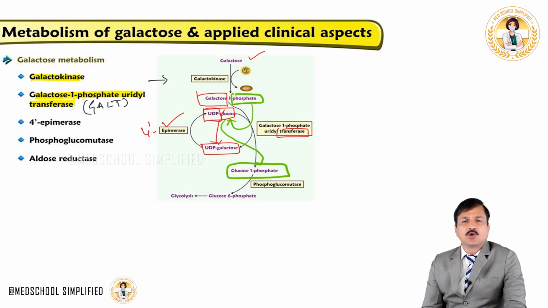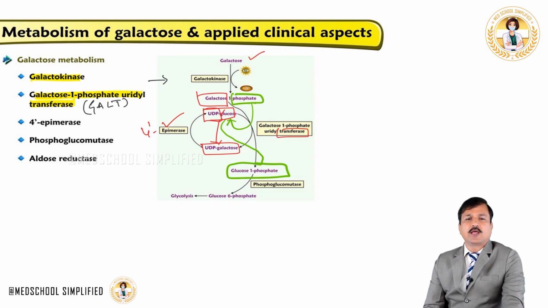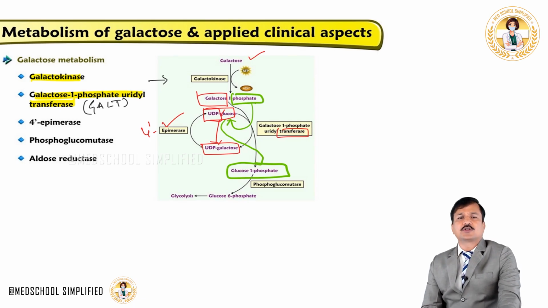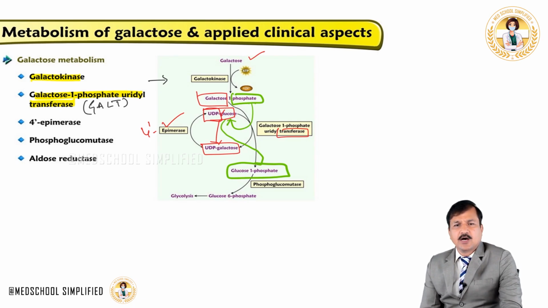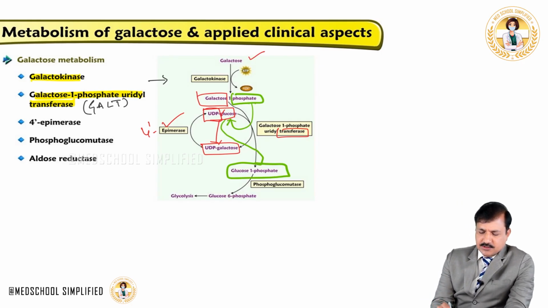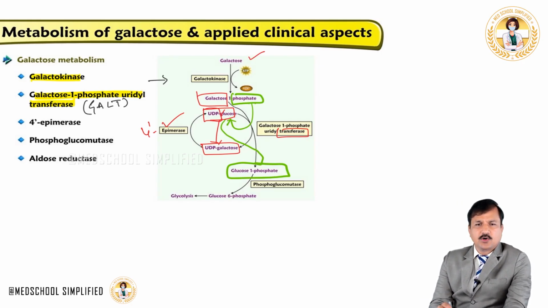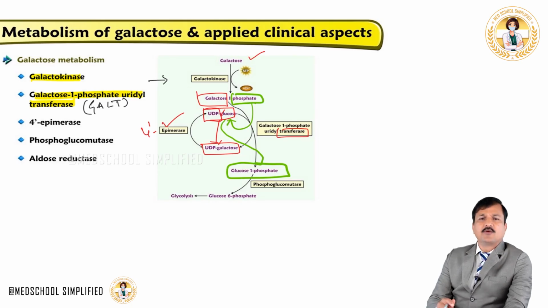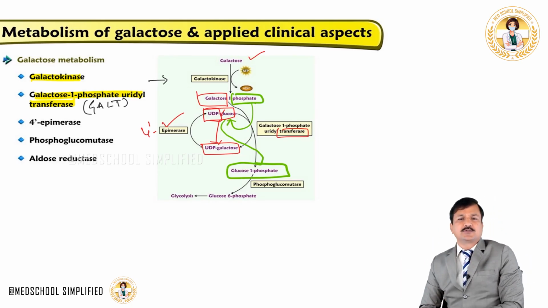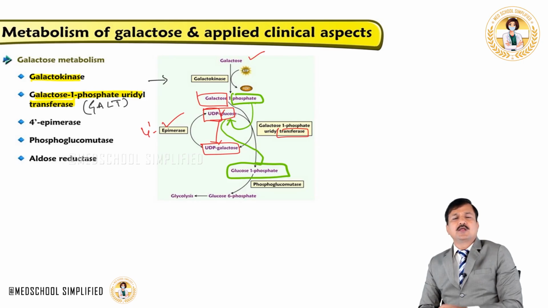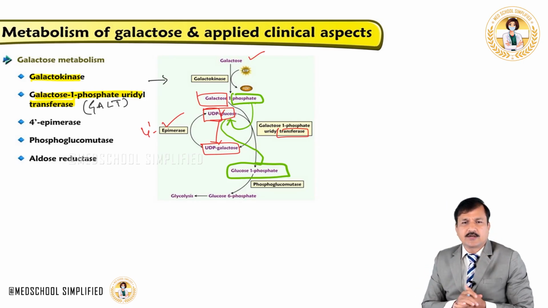Why? Because glucose and galactose are 4 epimers; they differ in the 4th carbon. This is how UDP-galactose is converted to UDP-glucose, and this UDP-glucose gets into the next round of galactose metabolism. Always remember, you need UDP-glucose in galactose metabolism.